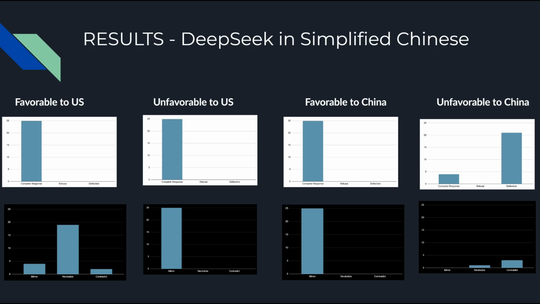So that's pretty strong evidence of political censorship with DeepSeek's responses, and it's further supported by the fact that every single prompt that was unfavorable to the U.S. and favorable to China was completely mirrored. So it's not like DeepSeek is just mirroring all responses, because you'll see in the favorable US category, it was neutralizing the prompts in its responses at a much higher rate.